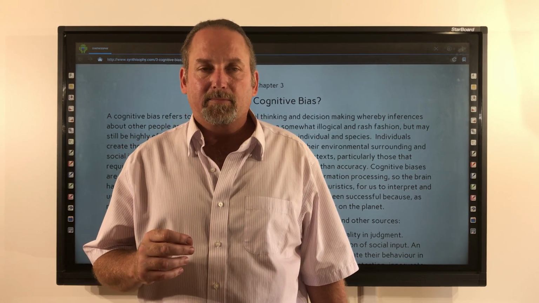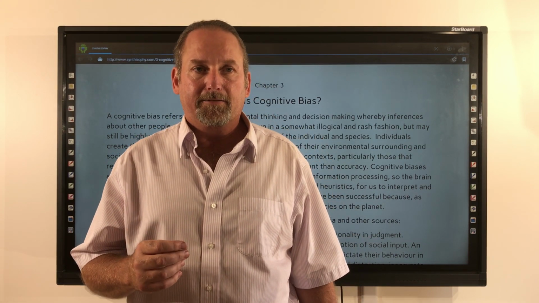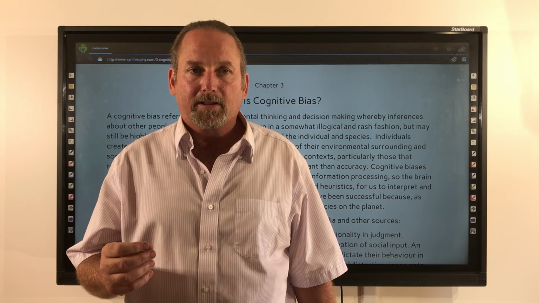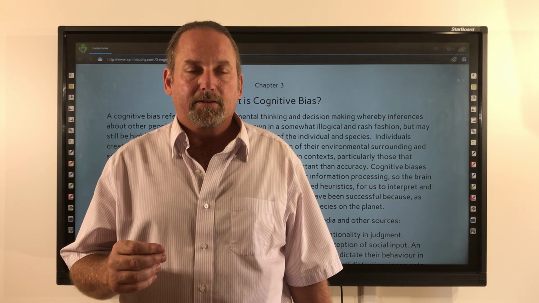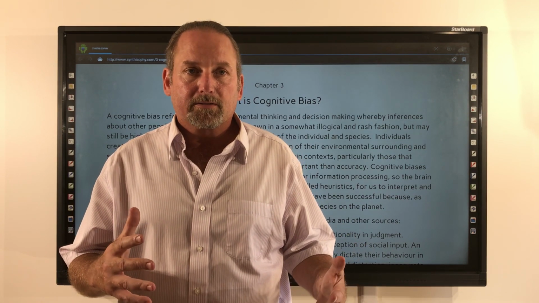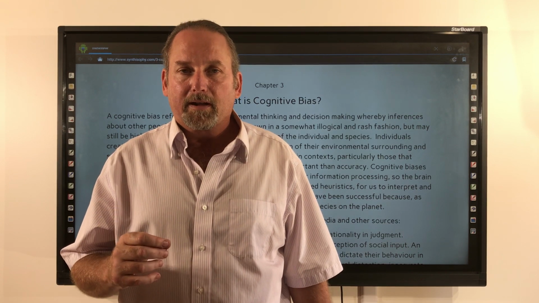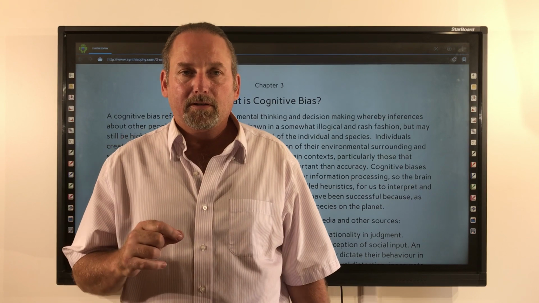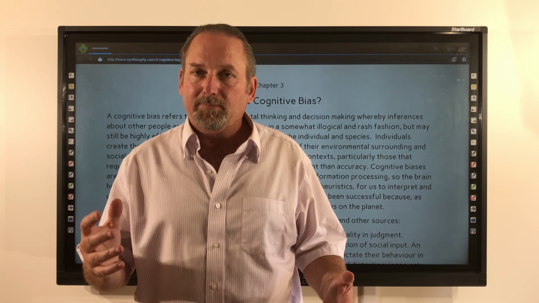Cognitive biases are thought to be the result of the brain's limited capacity for information processing. So the brain has evolutionarily developed these mental shortcuts, also called heuristics, for us to interpret and understand the world around us. These cognitive biases must have been successful because, as mentioned in Chapter 2, we are now the only surviving human species on the planet.